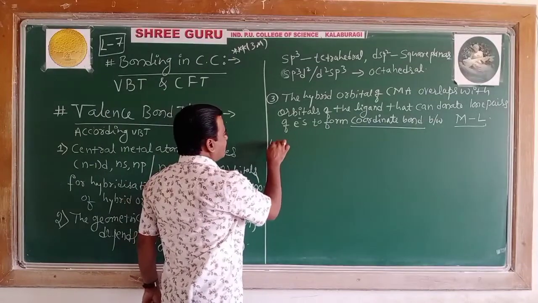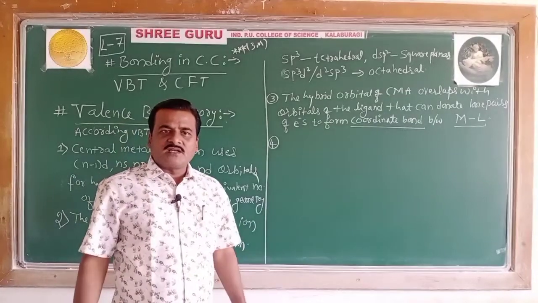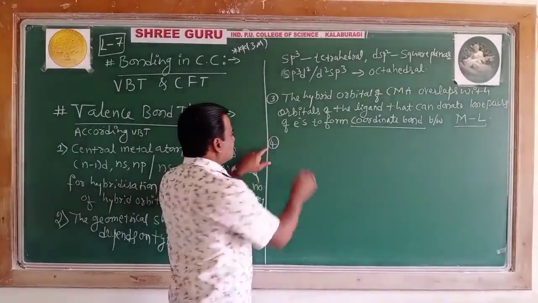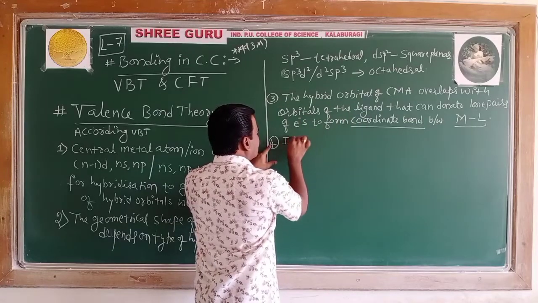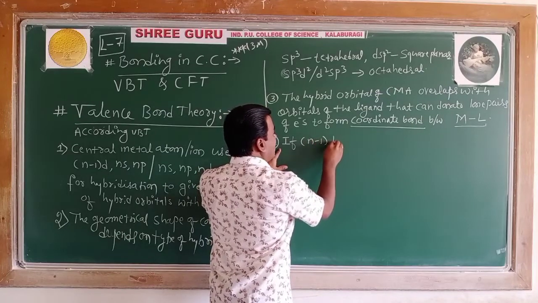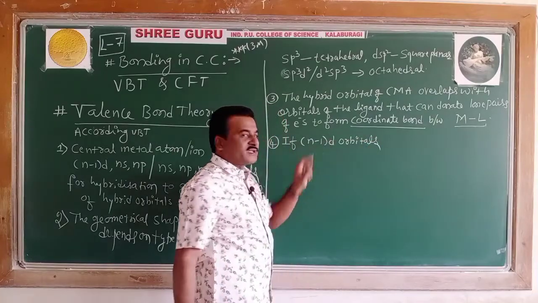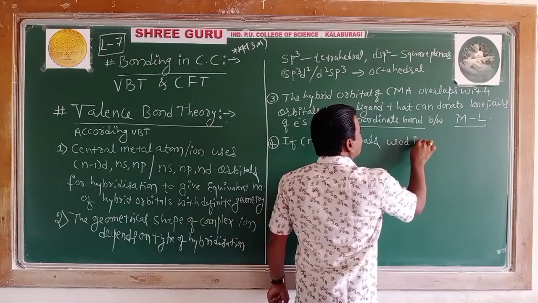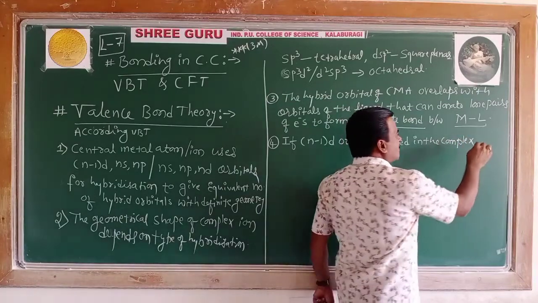Coming to the fourth one: as a result of this, complexes are going to be formed, and the formed complexes are of two types. Let's see what those two types of complexes formed by such an arrangement are. If (n-1)d orbitals are used in the complex formation,